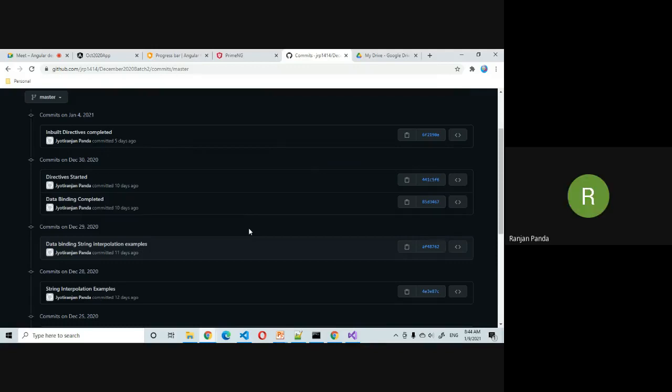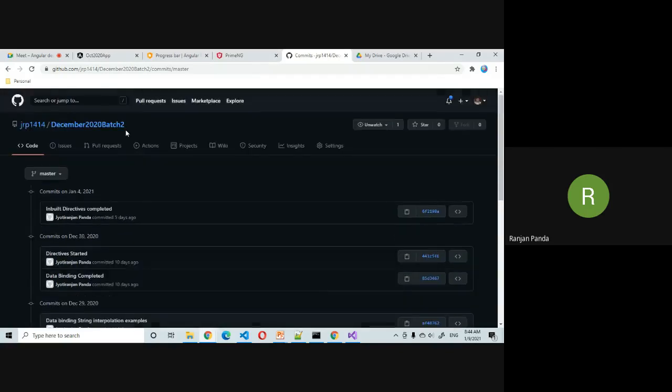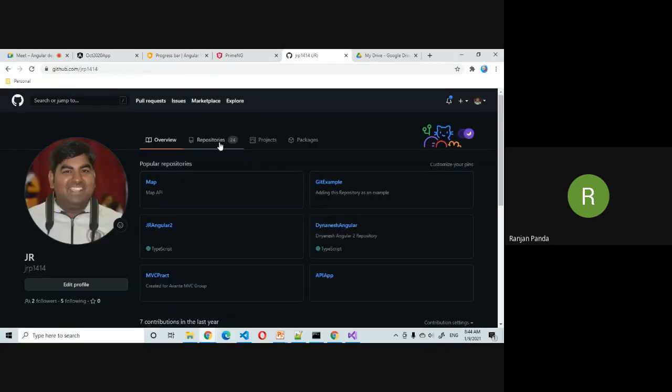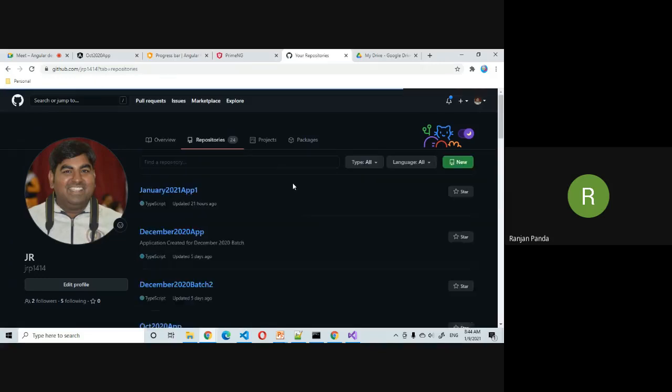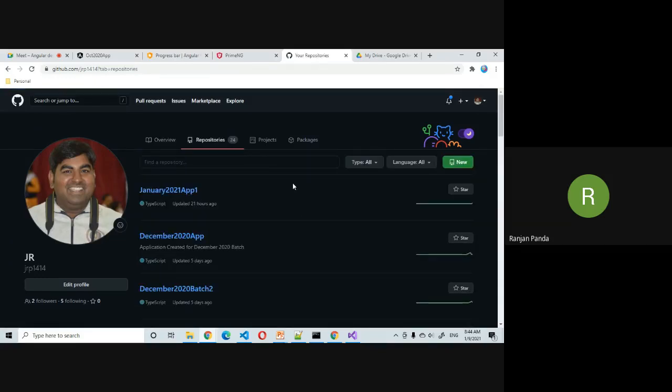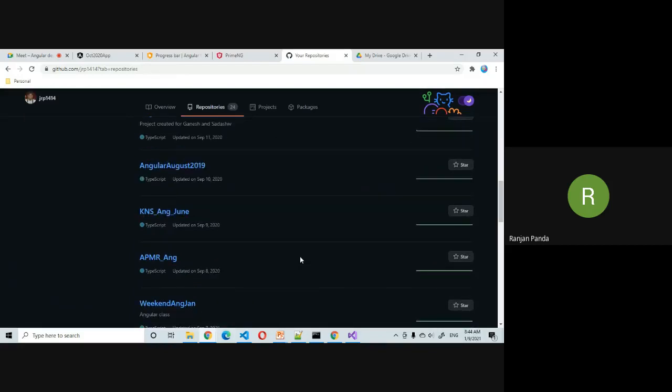In Angular 2, the first version, they had a separate rendering engine, in Angular 4 they introduced a new rendering engine, and in Angular 9, the major release, they introduced a new rendering engine again.